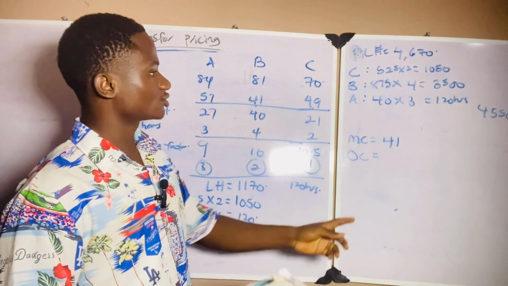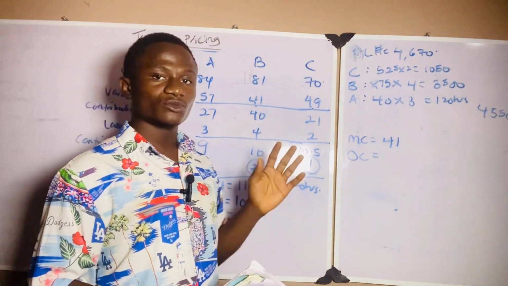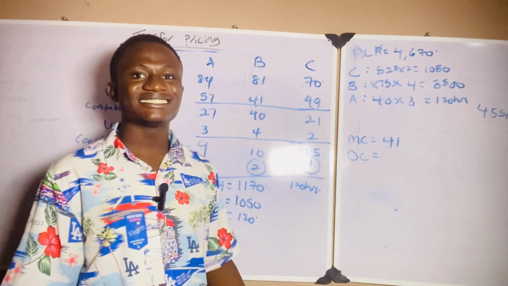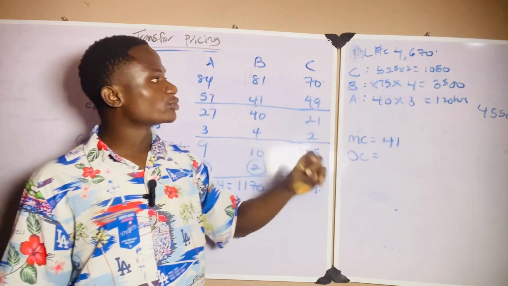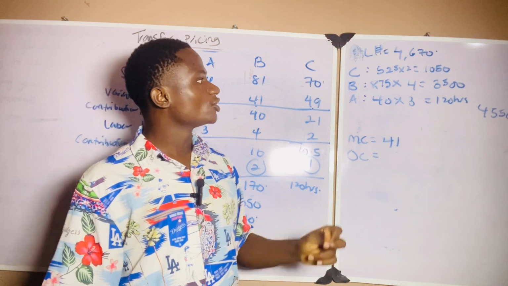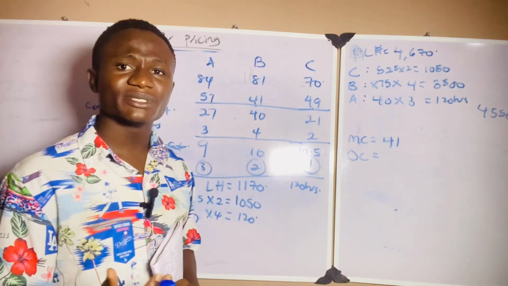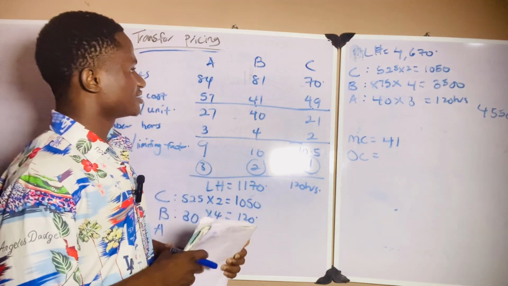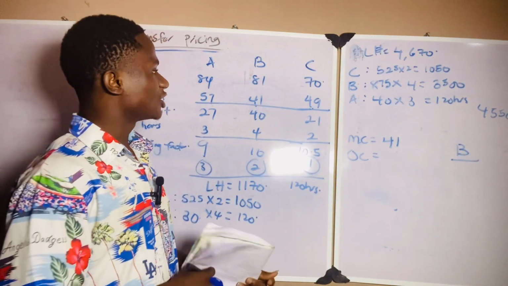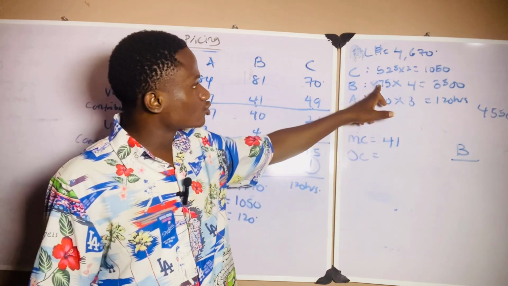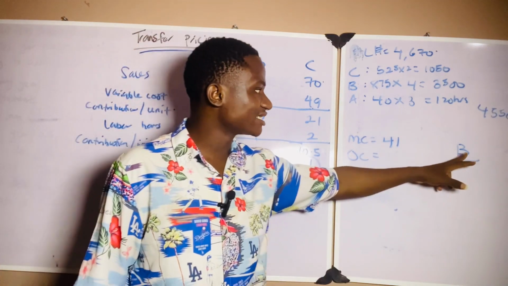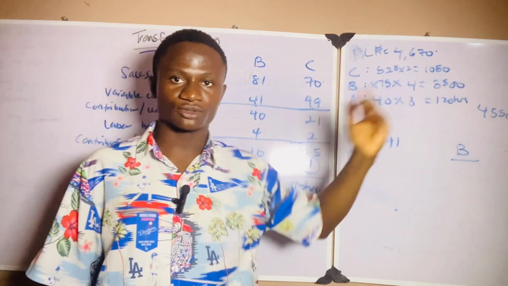Now look at the opportunity cost of producing the extra 30 units that are required by the other division. What is the opportunity cost? If I want to produce those 30 units of product B, how many hours am I going to use? I have been able to cover what I'm going to sell to external markets. So to produce the extra 30 units required by the other division, let's see.